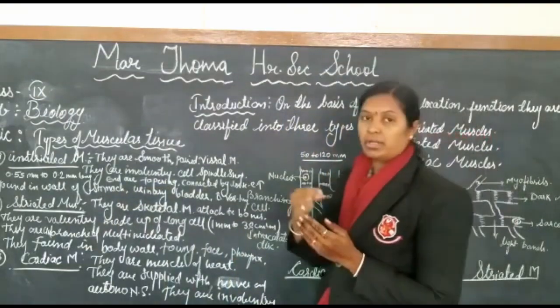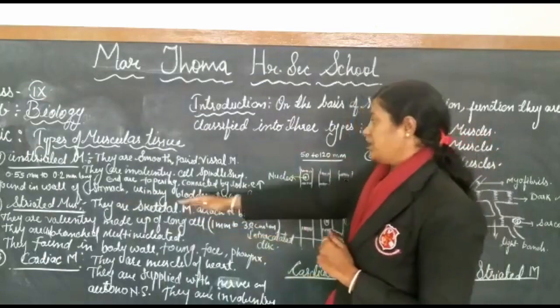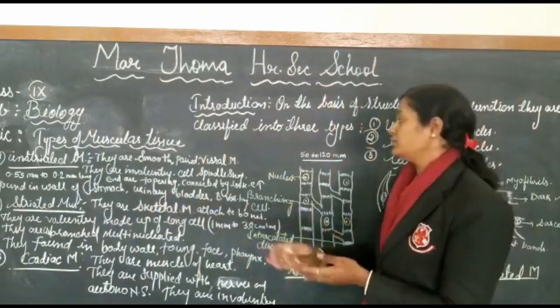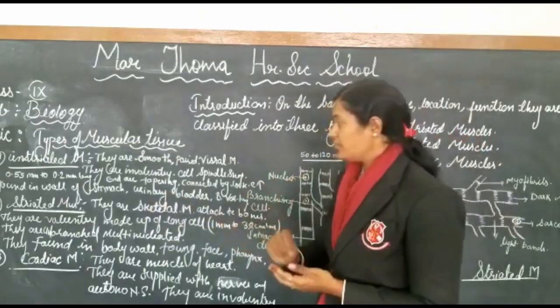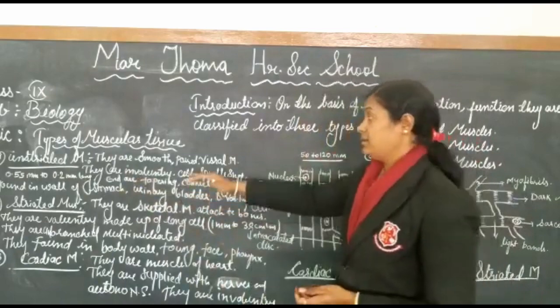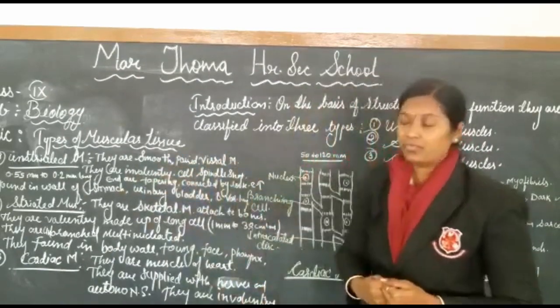They are also present in the urinary bladder, where they also work on their own. So these are the involuntary muscles, not working according to our willpower.